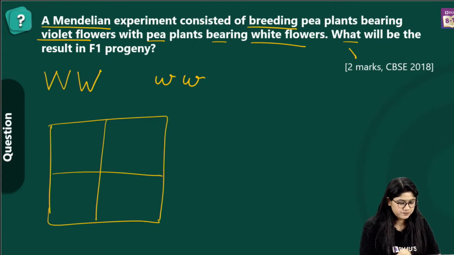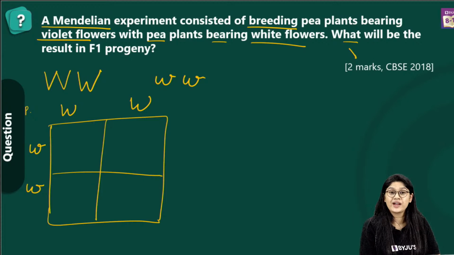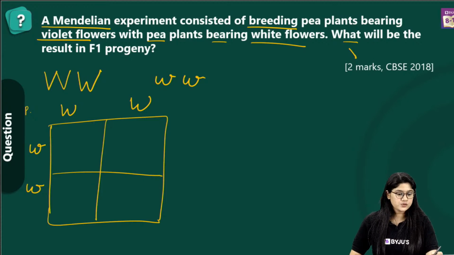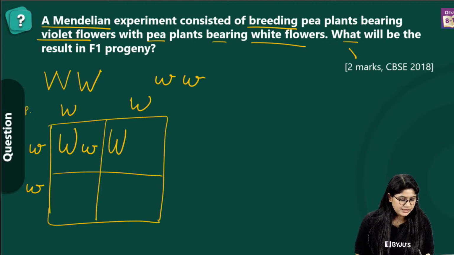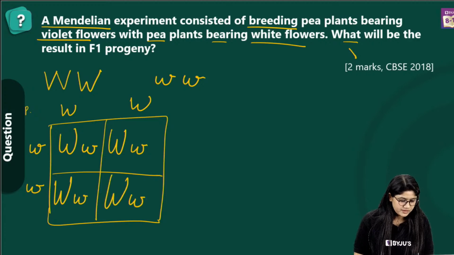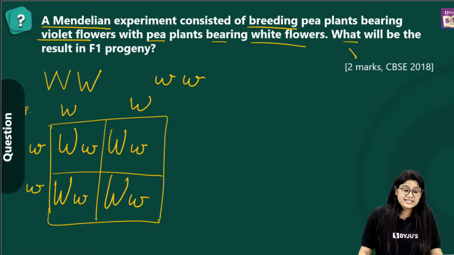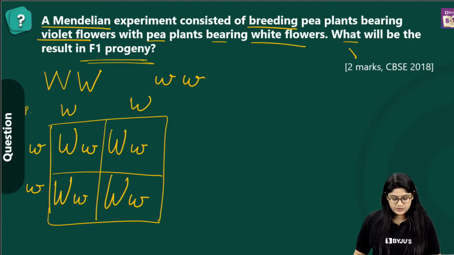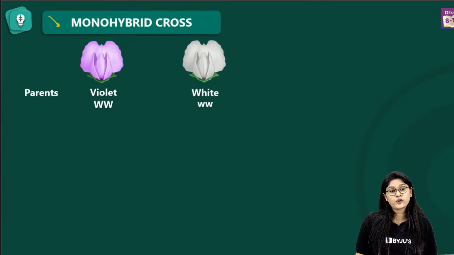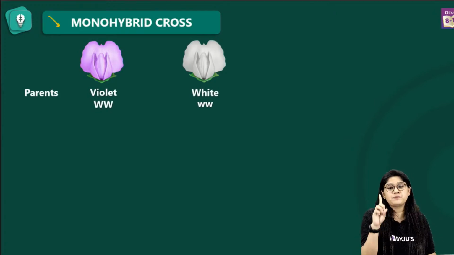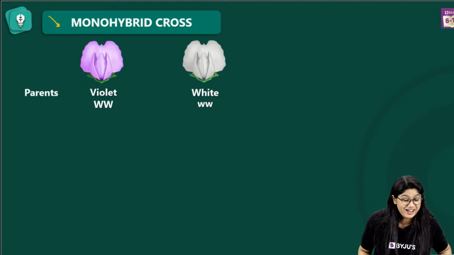We have the parents, right? So we can write parent, we have WW and of course we have small w. There is a segregation of the gametes, right? And of course what will we get? Capital W with this, capital W with small w. This is what we'll get, right? So in the F1 generation, what will we see? We will see all violet flowers. So of course it's a monohybrid cross because we are discussing just one particular character, that is the color of the flower. Very good.